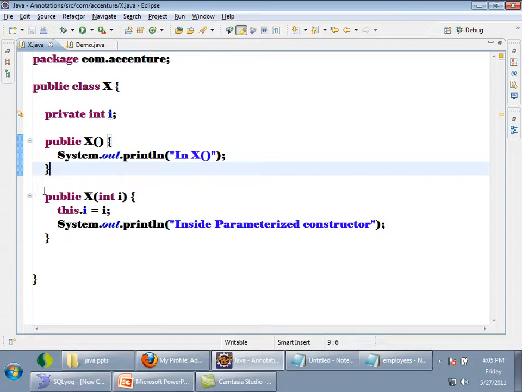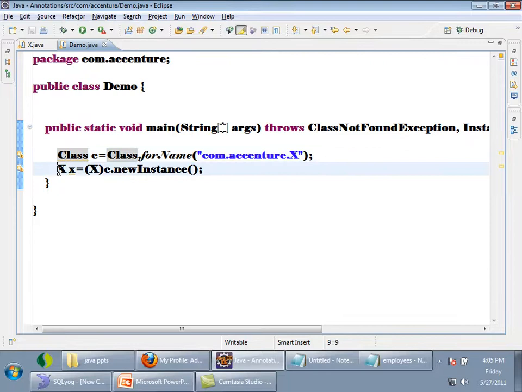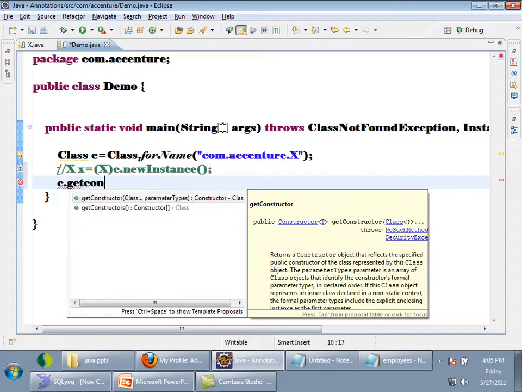Once I have a parameterized constructor, let me show you how to do it. I'm commenting this line. C dot get constructor. See, there is a method called getConstructors. What is the return type of getConstructors? A Constructor array. There is a class called Constructor. Okay, don't get confused. You will be getting an array of constructors.